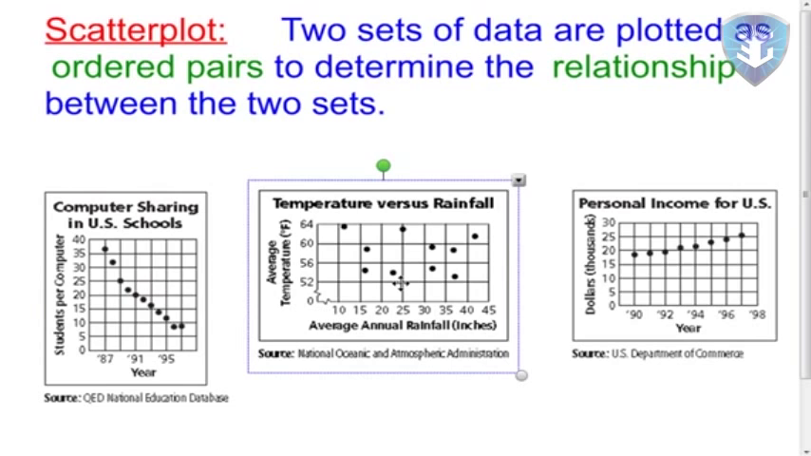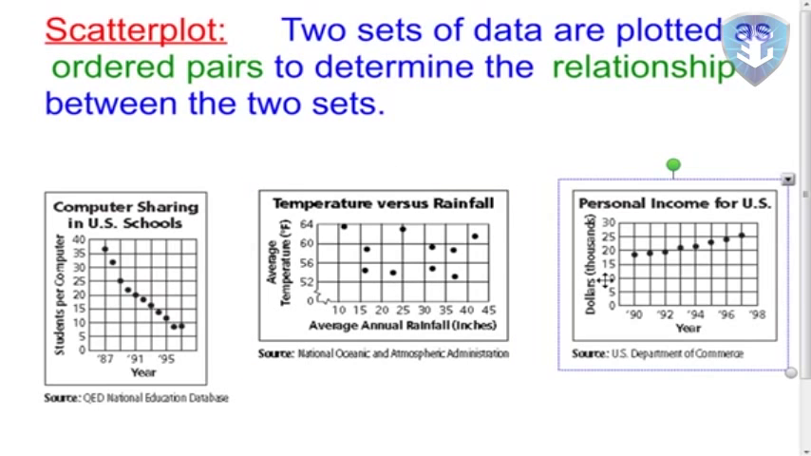Here I looked at the average annual rainfall versus the average annual temperature, and I'm trying to determine: is the temperature higher in years where it rains more or less? That's what I want to know. And so I plot them as an ordered pair, and here I'm looking at years and income. So what's happening to the income as the years change?